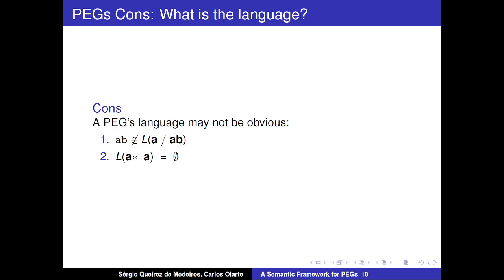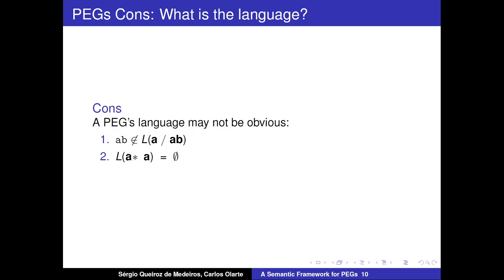And what are the disadvantages of PEGs? On the negative side, it may not be obvious what the language associated to a PEG is. As you have seen before, this string AB does not belong to the language of this PEG, because the first alternative always succeeds for this input, so the second alternative AB is never tried.